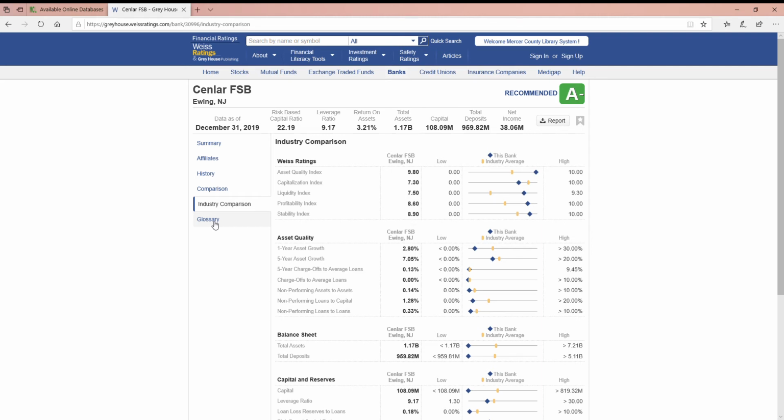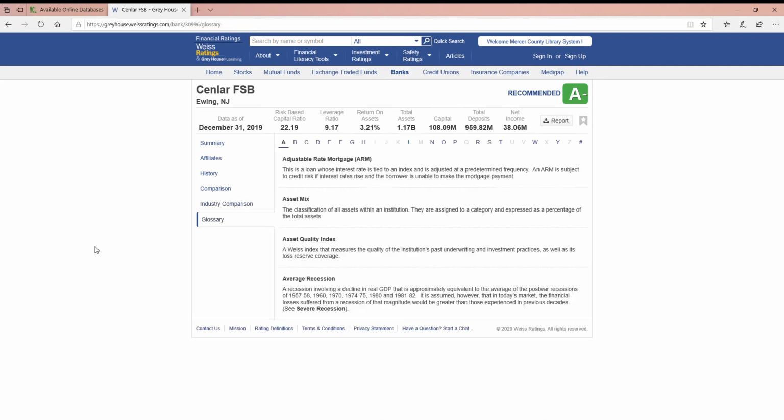And the last thing in the bank and credit union area is the glossary. So if you have run across a term that they've used in either the summary or the history area or any of those data points, you can take a look at it and say, okay, now I've got a glossary definition, and you can have a better understanding of how they've used this particular data point in this rating.